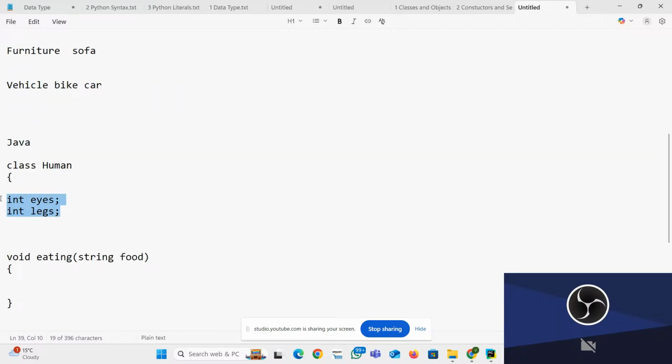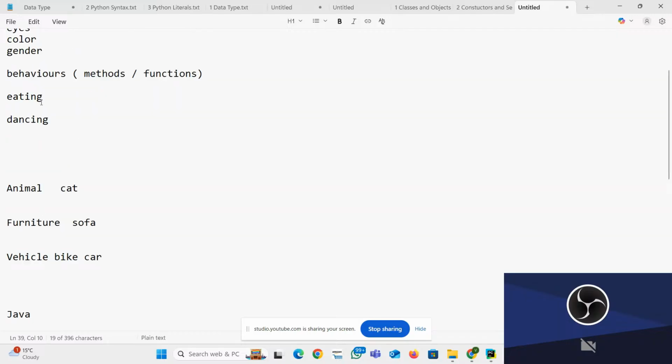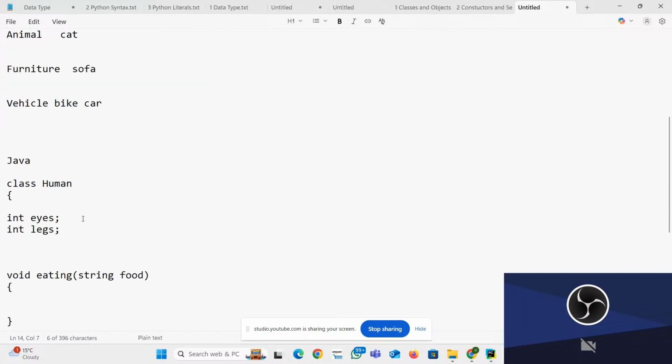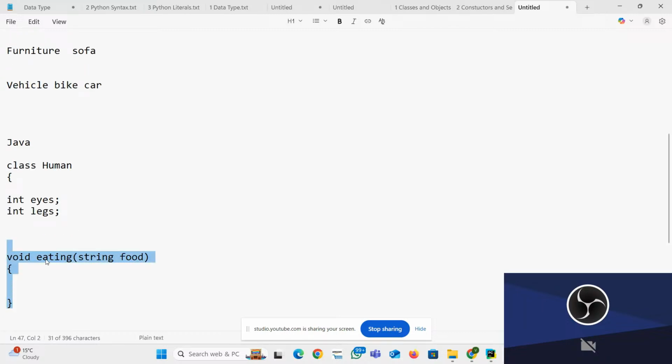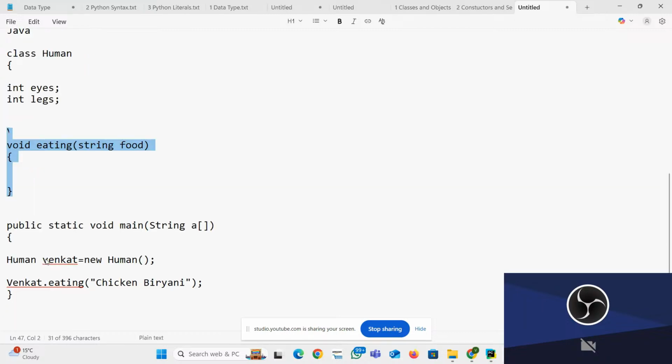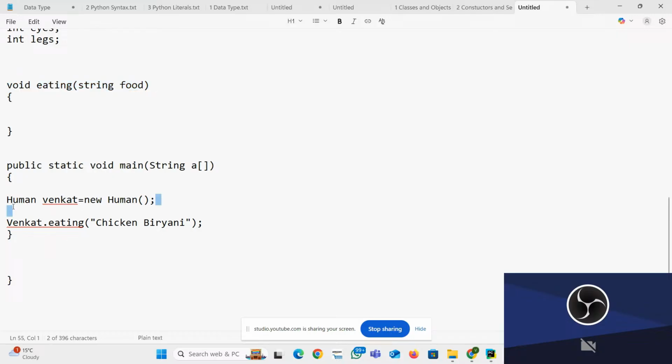So I took only one. Here the method is eating, just to take only eating. If you want, you can put more methods as well. So I created the object only for Venkat. And if you want, you can create the object for Susila, Shrutibala, Amuda, Gomati, whatever it is. So that object will behave differently.